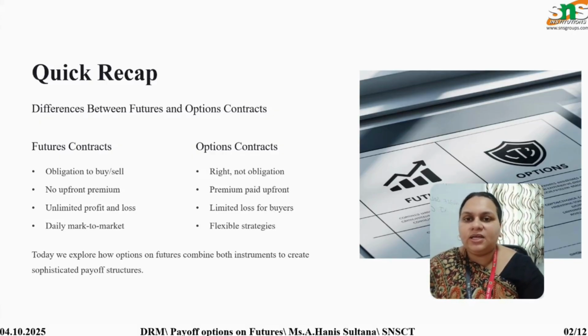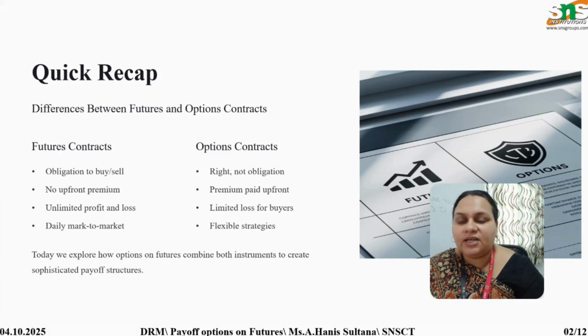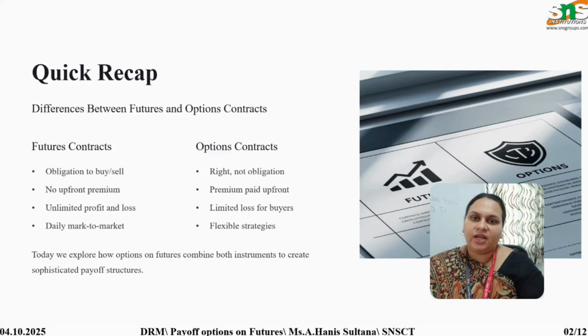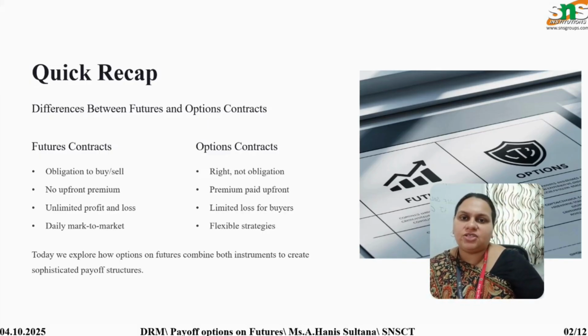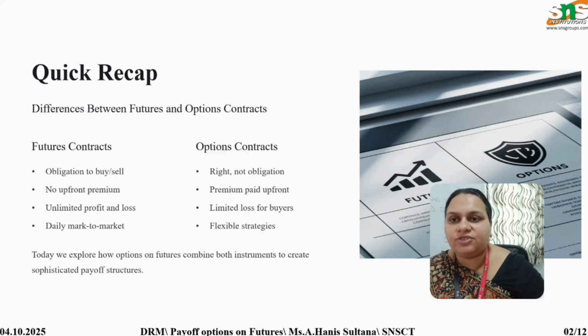First one, the obligation to buy or sell. In the futures contract we have the obligation, whereas in the options contract we have the right but not the obligation. Next, upfront premium. With regard to our futures contract, we don't have any premium to exercise the contract, whereas in the options contract we have the premium paid out.